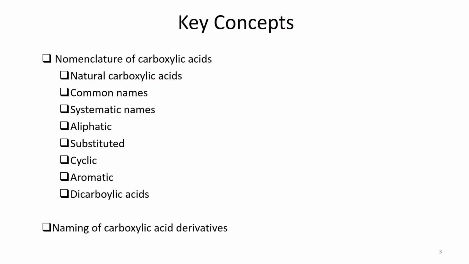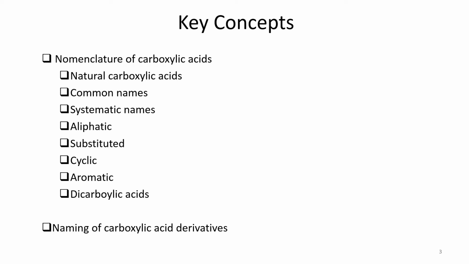The key concepts that we are going to discuss in today's lecture include, first of all, an introduction of carboxylic acid, and then we shall discuss how carboxylic acid can be named. You can see that there are many ways by which carboxylic acids can be named. Sometimes they have their own trivial or common names. So we shall have some examples of those common names, and then we shall move to the IUPAC or systematic nomenclature. And then, because carboxylic acids have different types of subcategories,